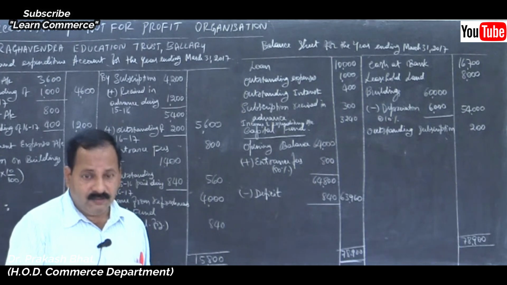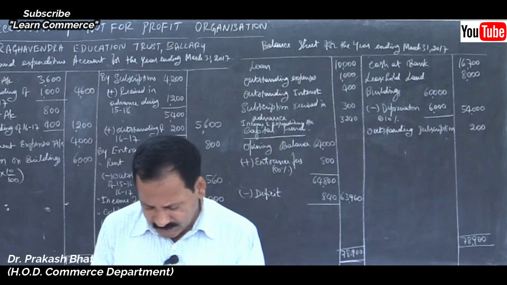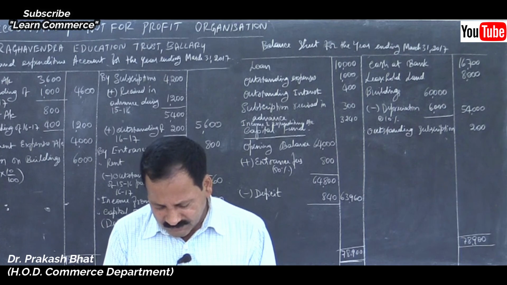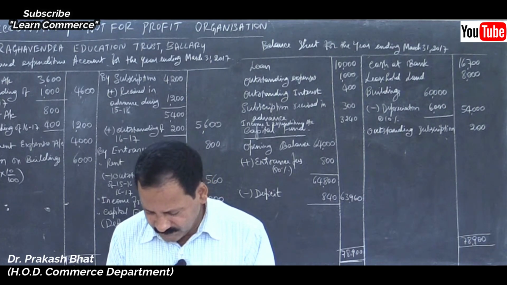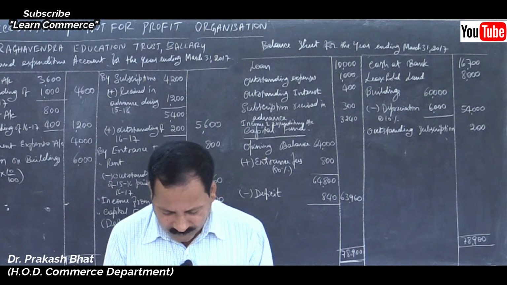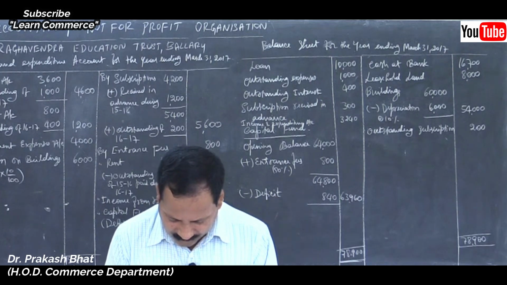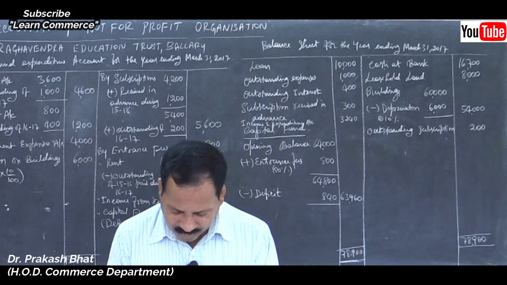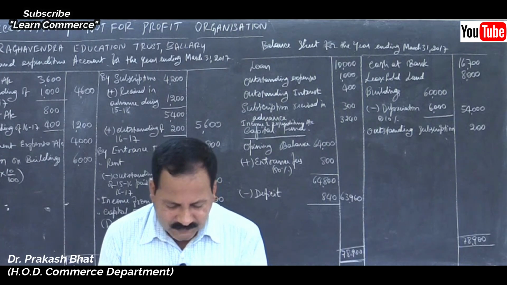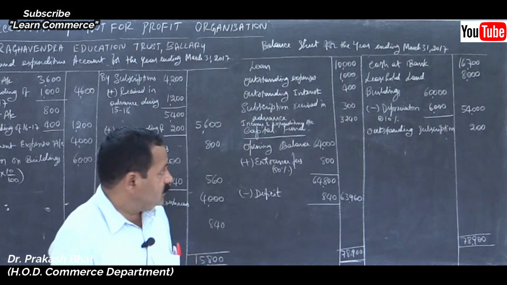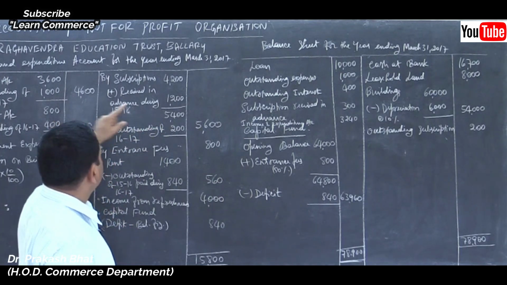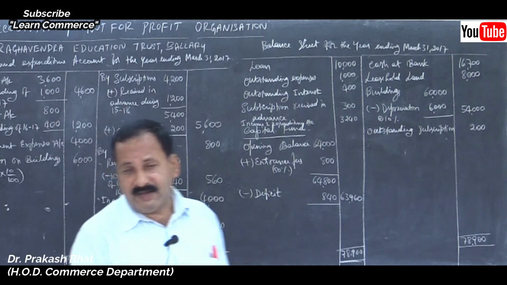Now take down the assignment. I think practical oriented questions, all the problems have been given for capital and revenue, locker rent paid, interest on loan taken for construction of building. Yes, it is done. So you do one thing, solve the same problem, Raghavendra Education Trust Ballari, solve the same problem and submit it on time.